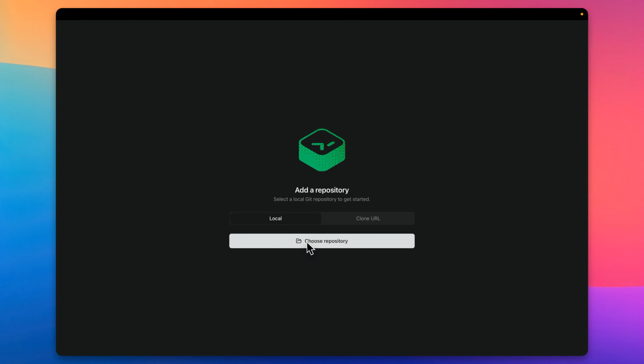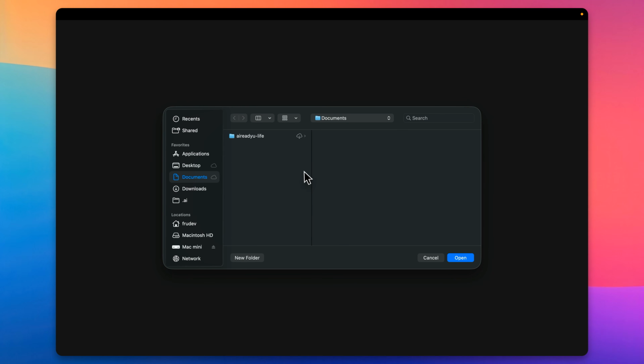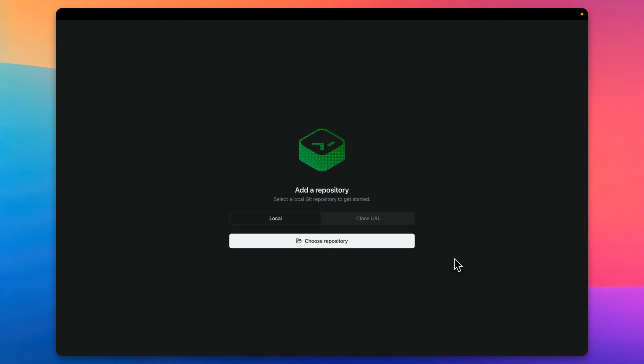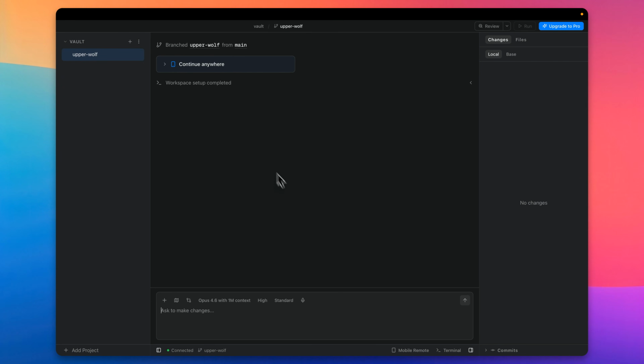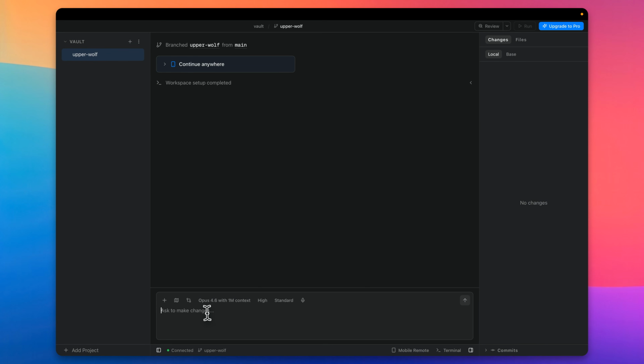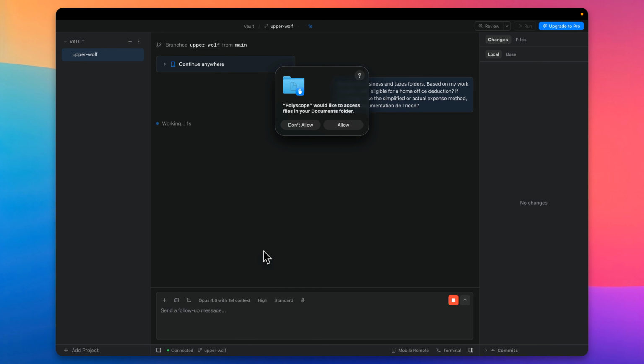Next one is Polyscope. So Polyscope, again, heavy on the Git repo. I will choose a local repo and open this up because this is tied to Git so much. I was expecting it to complain. Now it's looking at the vault, opens up a CLI for us. Opus 4.6 is available if I throw in my prompt, which is to review the business and taxes folders and make some recommendations. What does it say for us?